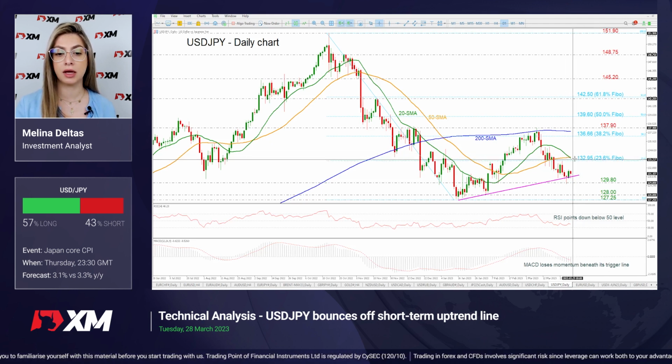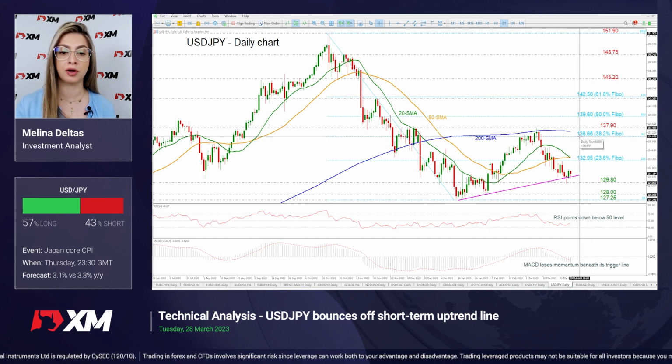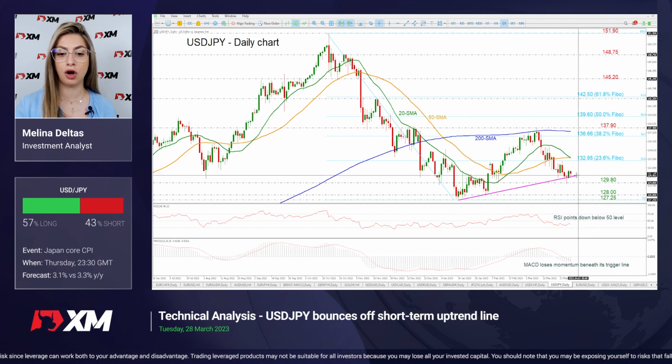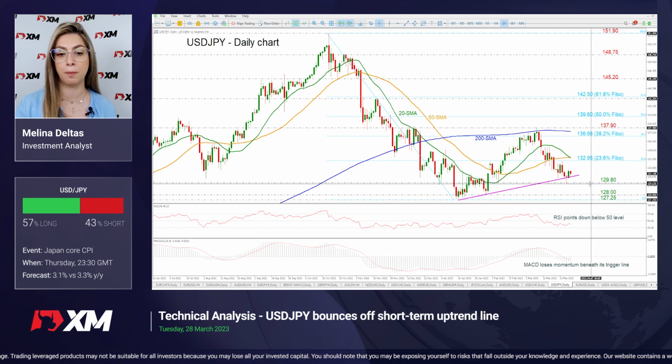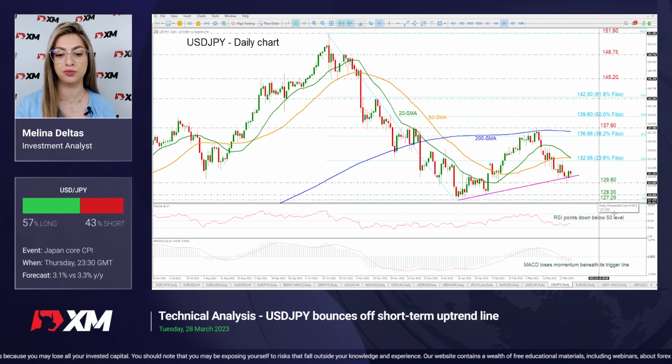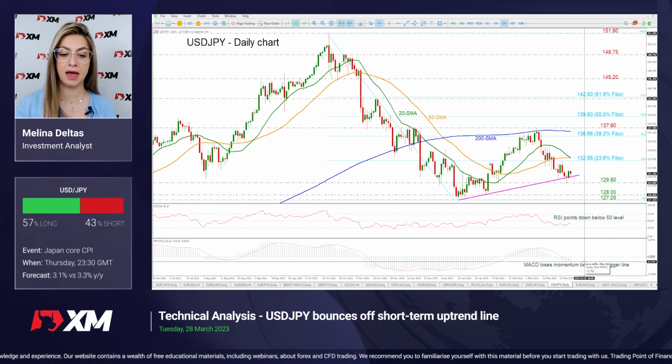If there is a climb above this area here, then the price may challenge these significant levels here of the 38.2% FIBO of 136.66 and the 200-day SMA around 137.43. Even lower, if the price drops beneath the 129.80 support, then it may change the outlook to bearish in the medium term, meeting the 128 and the 127.25. The RSI and the MACD are also endorsing a negative structure, as the RSI is pointing down in the negative region and the MACD is losing momentum beneath its trigger and zero lines.